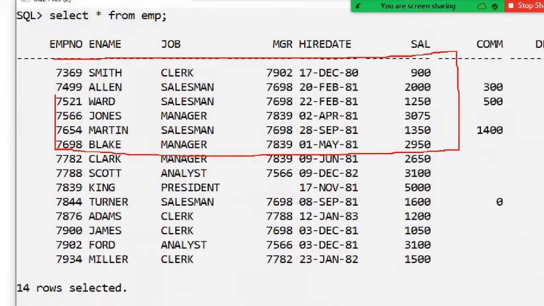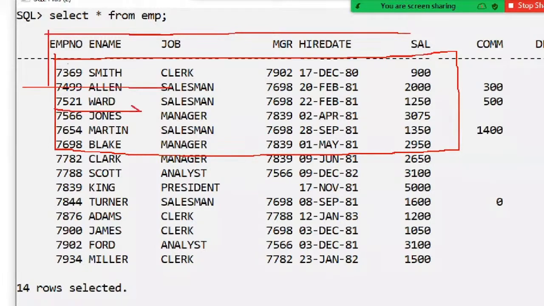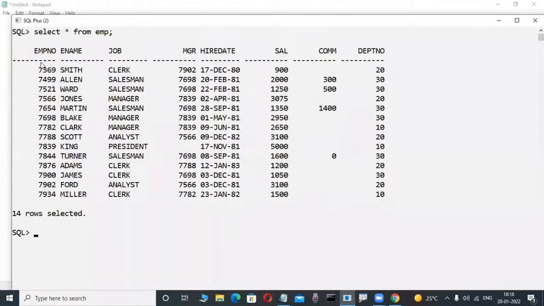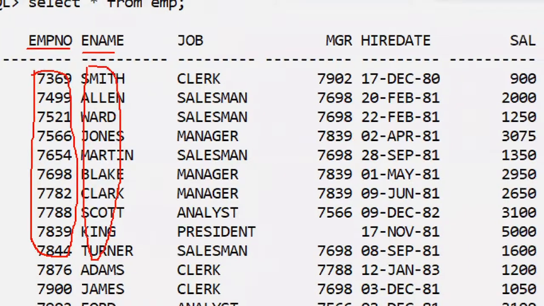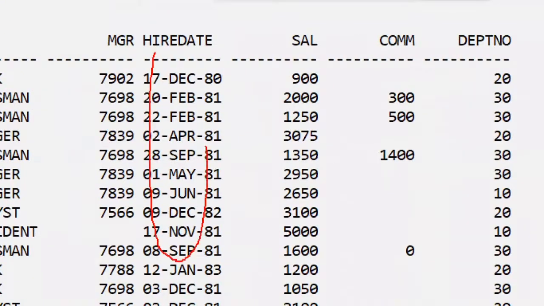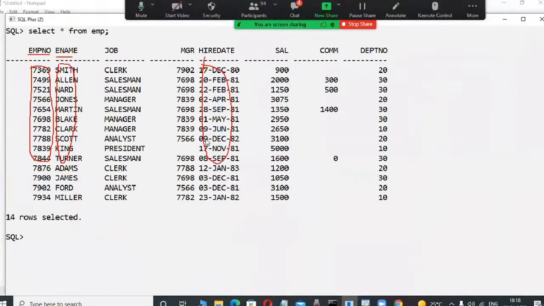Organized fashion means maybe a table. Here these are columns, and here these are rows. They are storing the data in an organized manner, maybe in a matrix format. Here, in the employee number column, only numbers are available. In this column, only characters are available. In this column, only dates are available. That's why the data is stored in a structured manner.